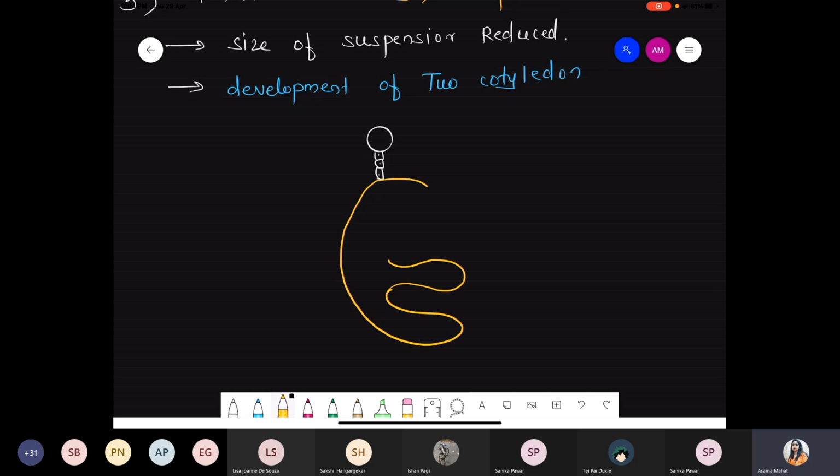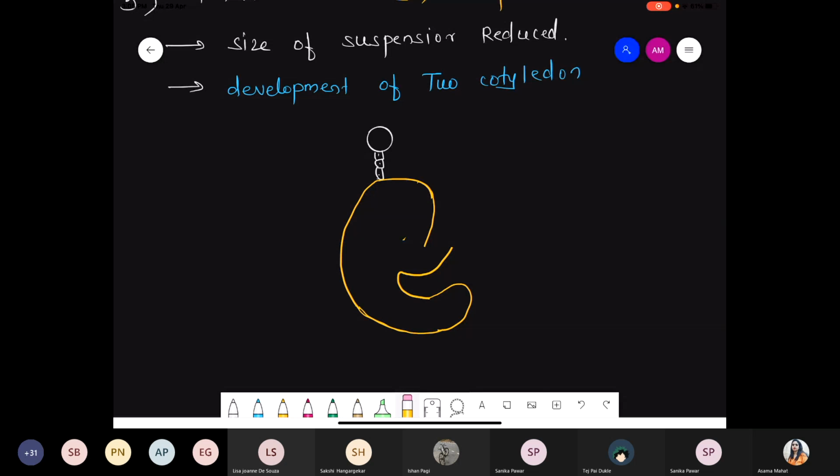So this structure looks like this. Kind of this. So these are the cotyledons.